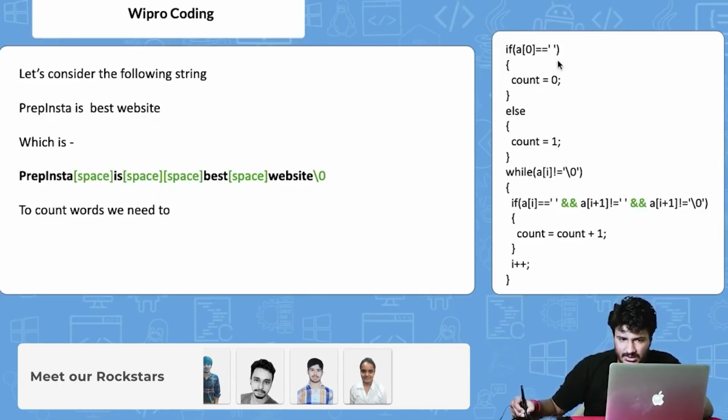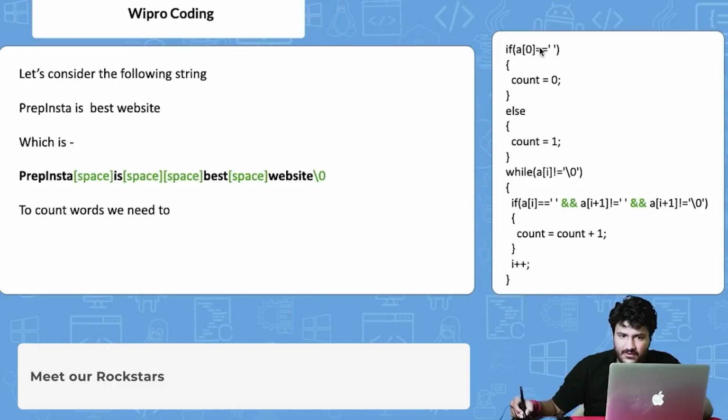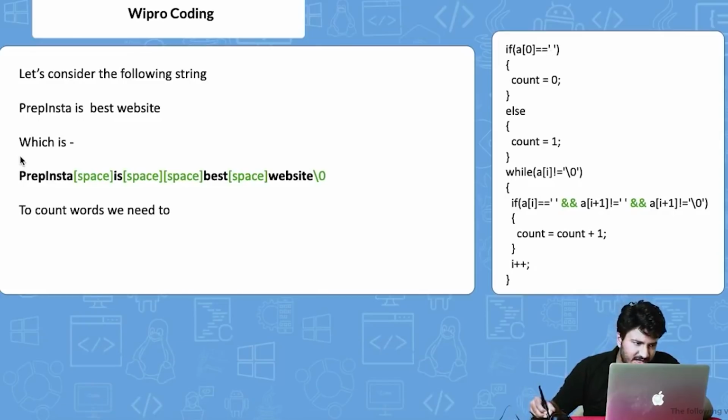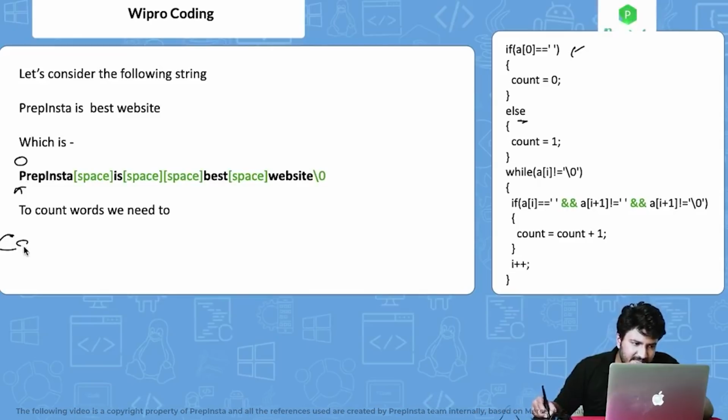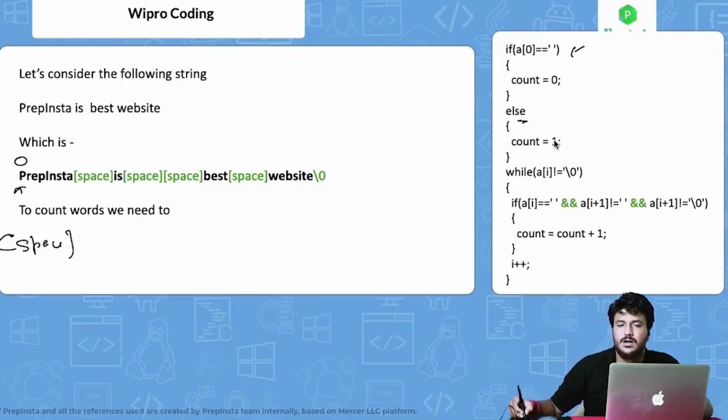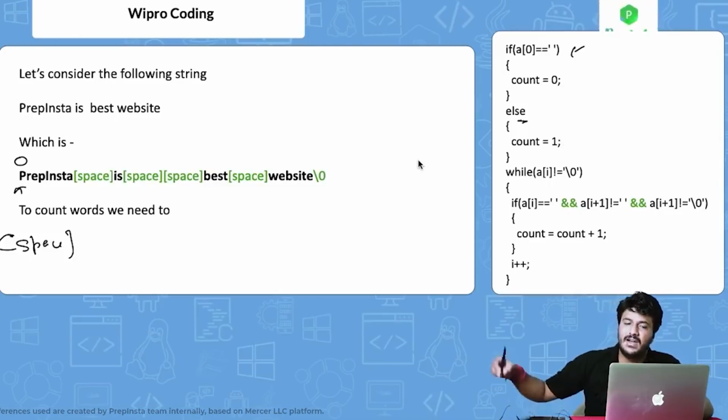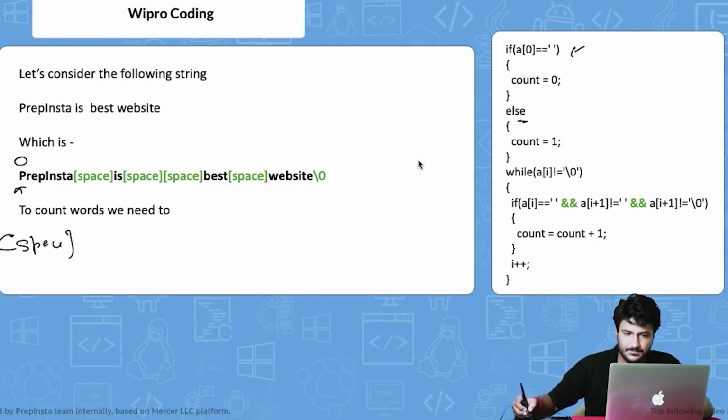So let's move ahead. What this particular code is saying: if a of 0, that is basically currently we are at the 0th position, that is p. If a of 0 is equal to blank space, put count equal to 0. This is not happening here, right? So it will go to else, because obviously the answer is p, it is not blank space. Had there been a space in the starting, in that case, we would have put the count 0 and then the while loop would have iterated it correctly.